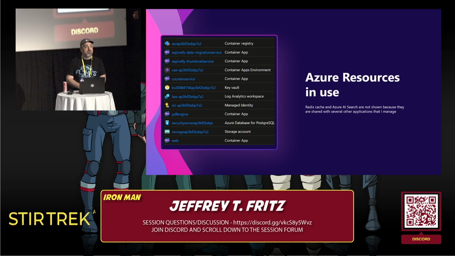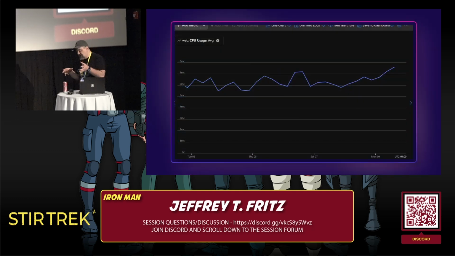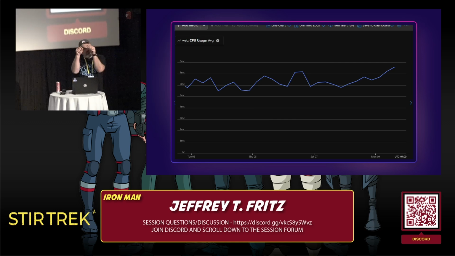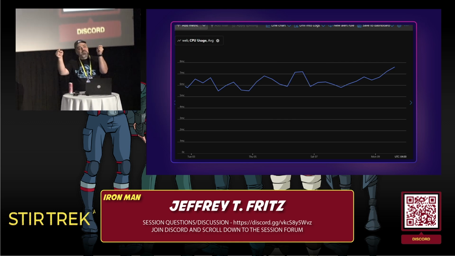That's pretty cool. The next thing that I want to show you is, because I have so many of these resources out here, this is a diagram of on an average day, just how much processor was being used by folks visiting Aspireify. It's nothing. I'm using 6 millicores on all of my containers put together.